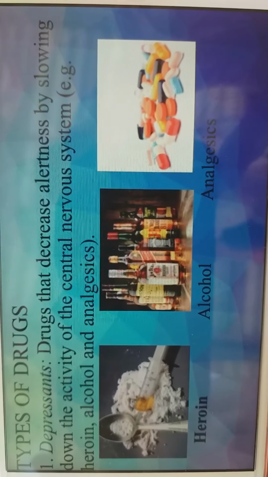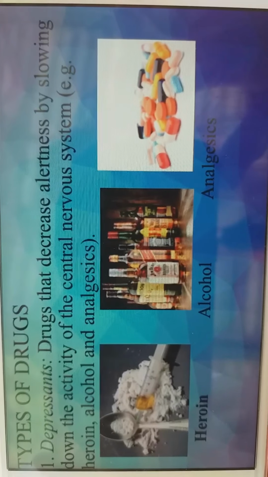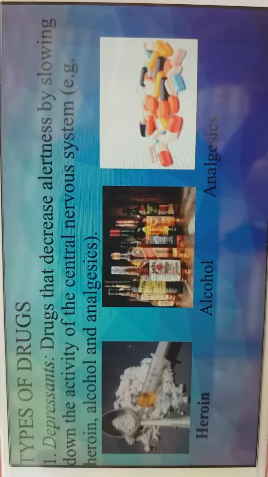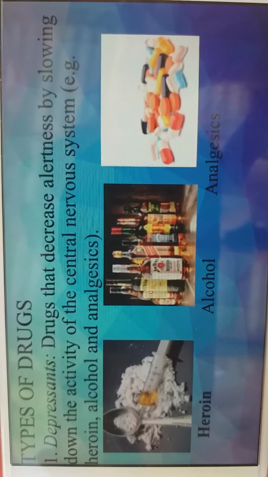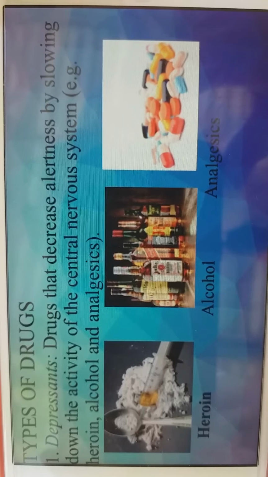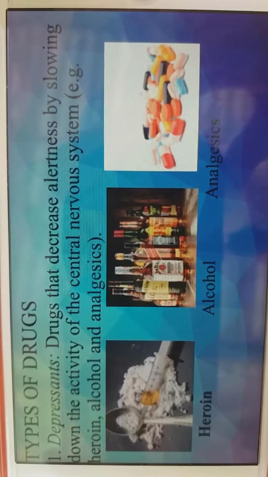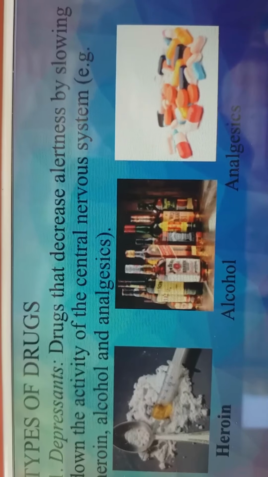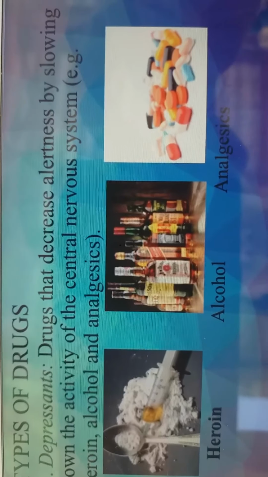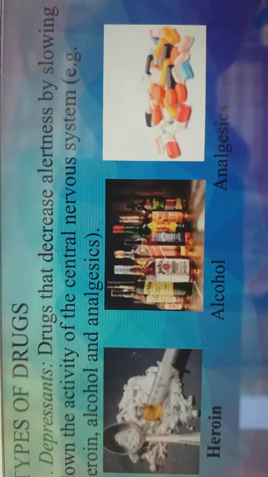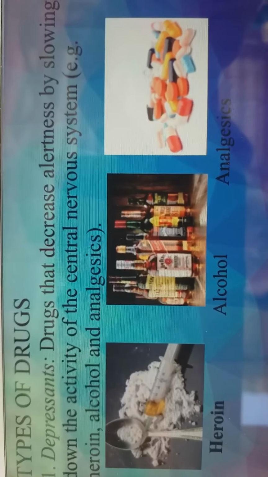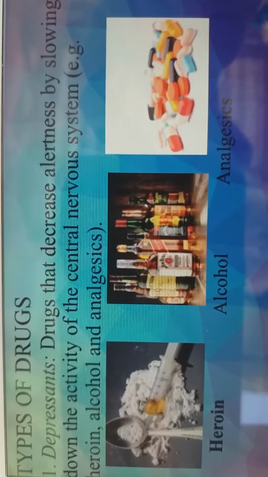Next is alcohol, the most widely used of drugs in the world, which affects the brain through the central nervous system. Many people don't realize the substance in the central nervous system is not good. Analgesic is like a medicine. It has the same effect as heroin because it also decreases the central nervous system.